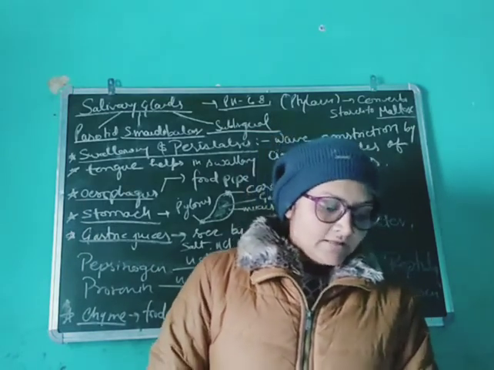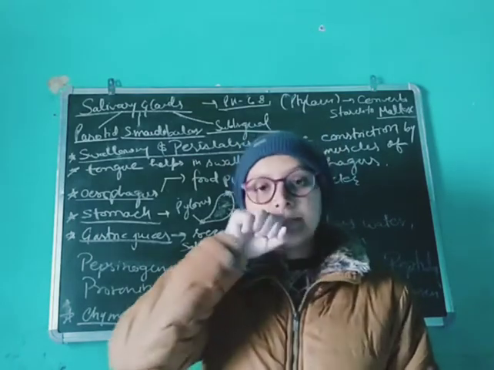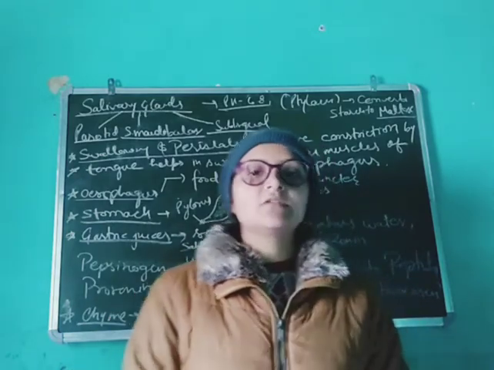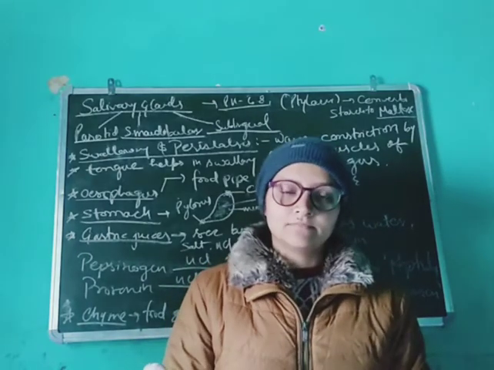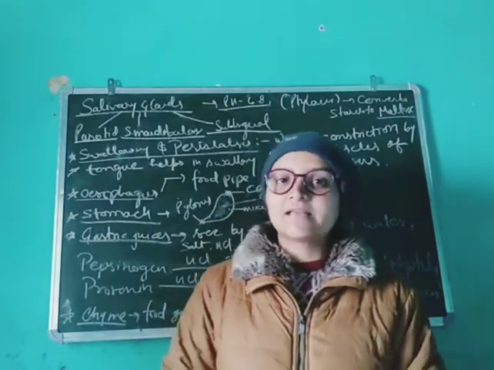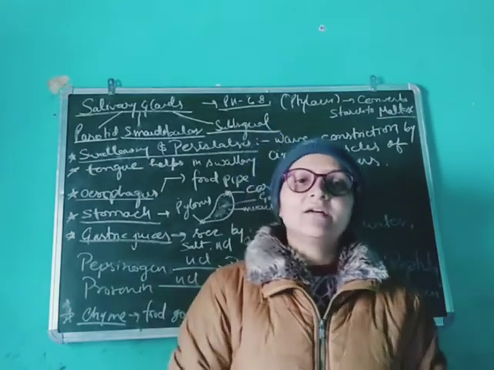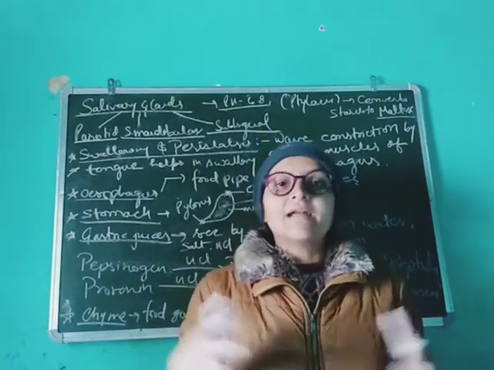Now what is peristalsis? After swallowing, peristalsis occurs. Peristalsis is the wave of constrictions of the food pipe. The food pipe is made up of circular muscles, which help wherever in our body we need to constrict or contract anything.